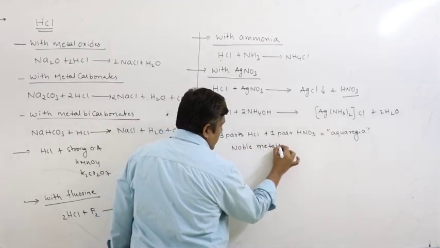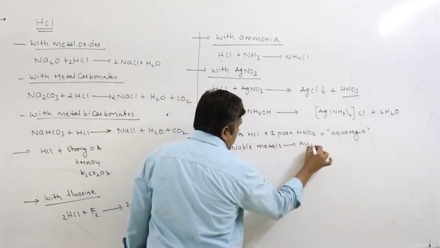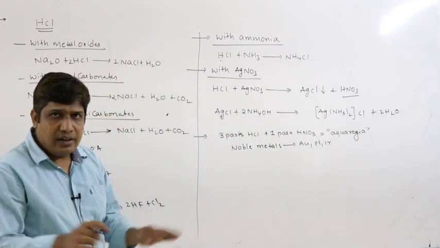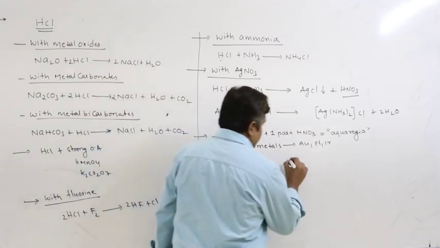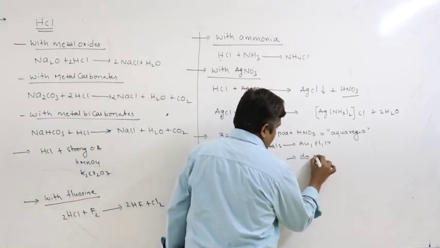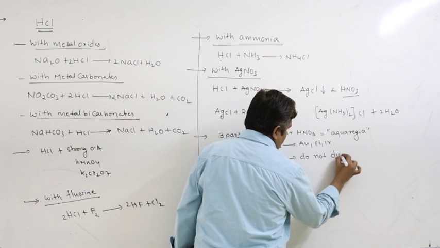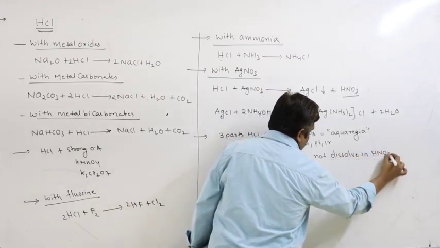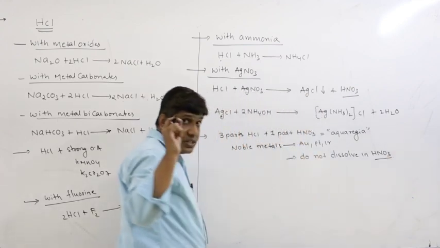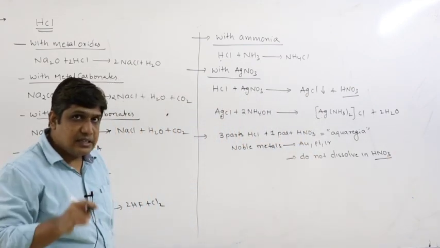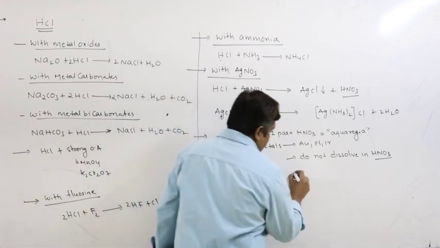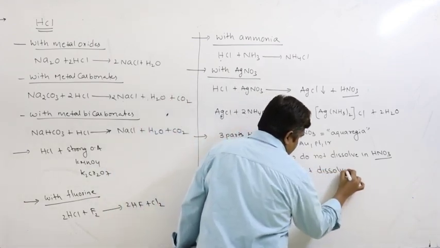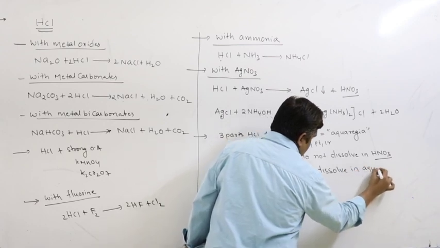So once again, noble metals. What are noble metals? Gold, platinum, iridium. They do not dissolve in HNO3, although HNO3 is a strong, powerful oxidizing agent, but they dissolve in aqua regia.